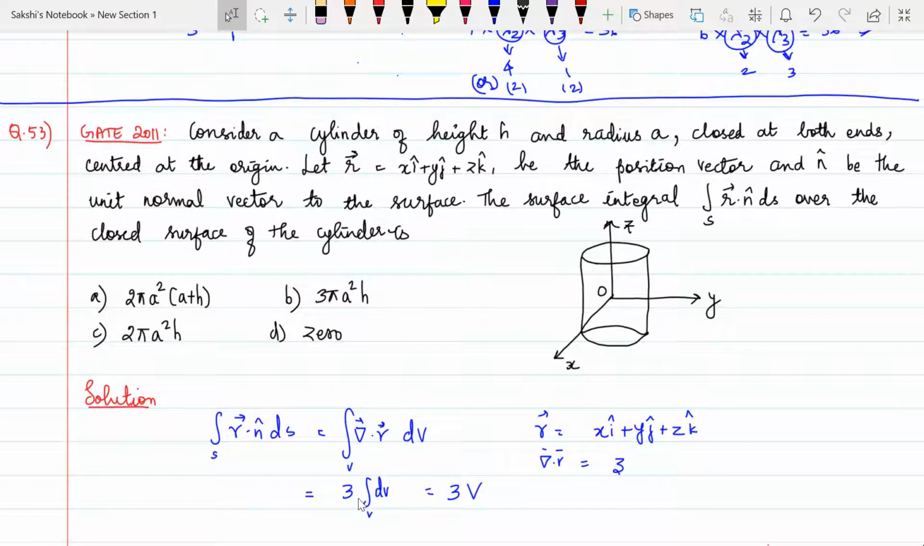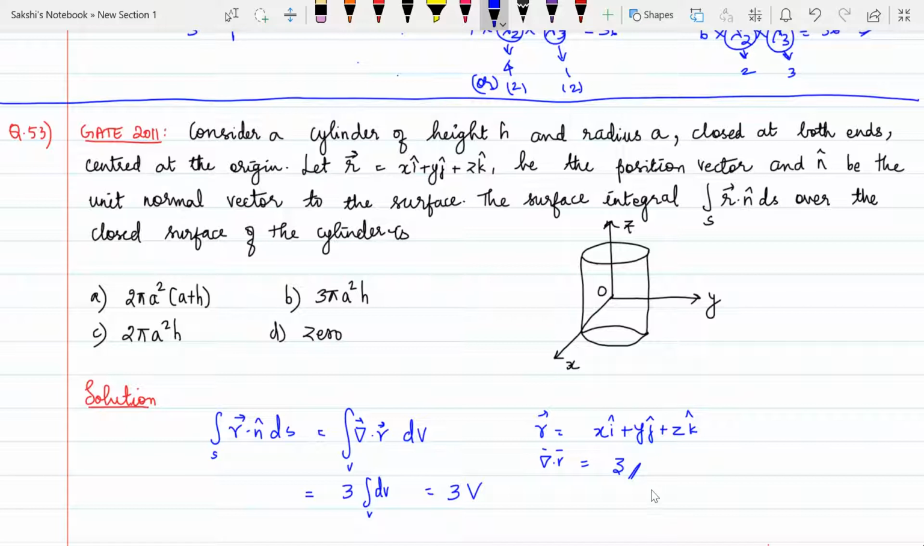So now I'm going to use the Gauss divergence theorem, which converts my surface integral to a volume integral, and I have my r vector, which is xi plus yj plus zk. So I'm going to use it over here. Del dot r is 3. You can just find del dot r, you will get 3. So when I substitute in this Gauss divergence theorem, I get 3 into dv. When I integrate this dv, I get 3 into v.